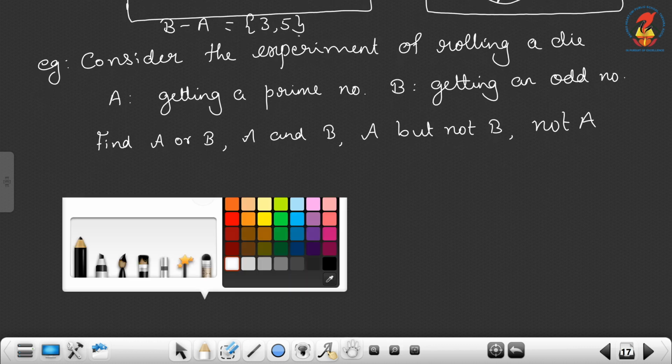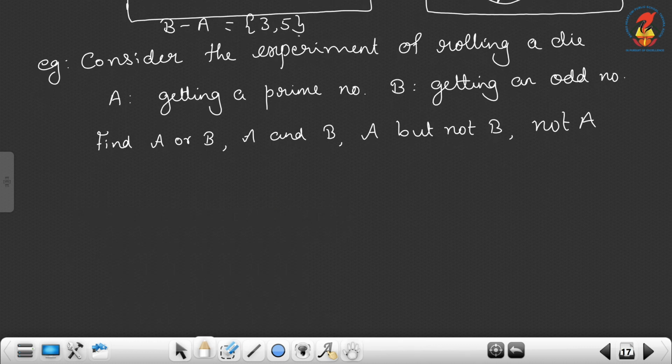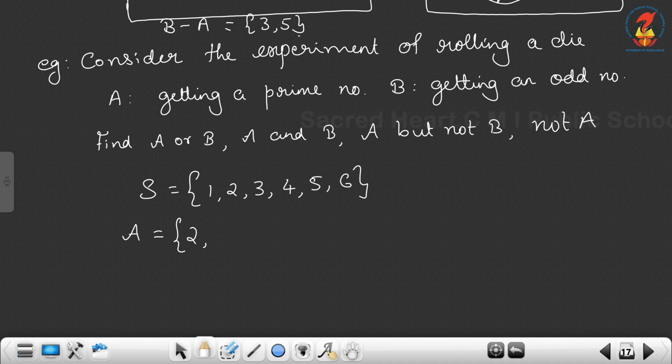Now the same example. Consider the experiment of rolling a die. So S is equal to {1, 2, 3, 4, 5, 6}. A means getting a prime number, so A is {2, 3, 5}. B is getting an odd number, that is {1, 3, 5}.